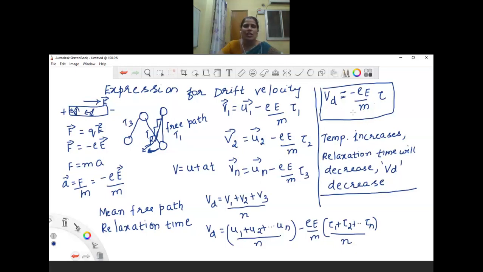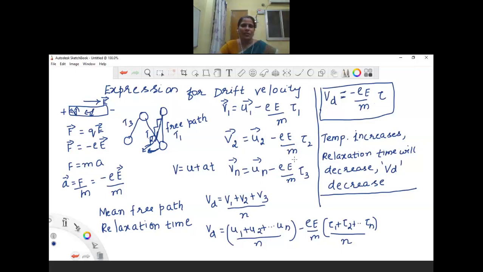The relaxation time is the time between two successive collisions. As temperature increases, relaxation time decreases and drift velocity also decreases. When we increase either the potential difference or electric field, the drift velocity also increases.